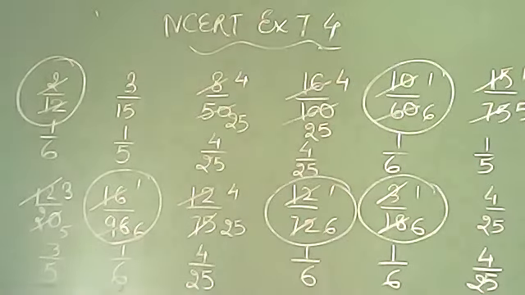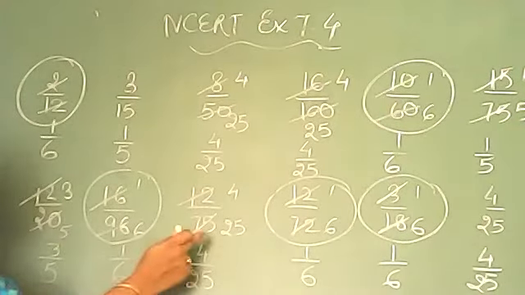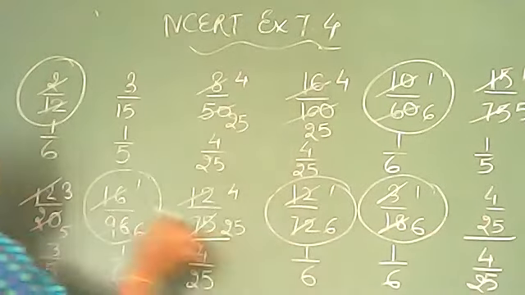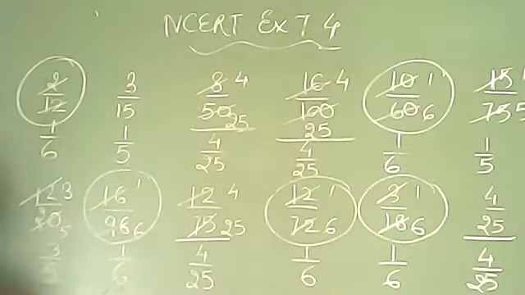Now in the same way, if you can see this one, you will follow. We are getting 3 by 5 for one number only. 3 by 5 we have got with only one number, so we can skip it if we want. Let's understand another one. 4 by 25. 4 by 25 we are getting from this, from this, from this, from this. So you can have a common answer like 4 by 25 in all those.